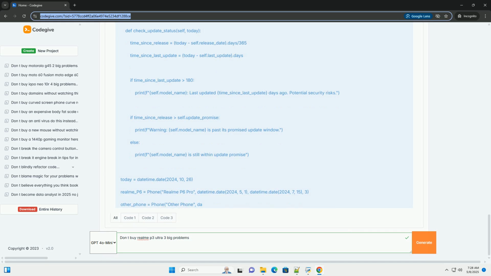-crf 23 sets the constant rate factor, CRF, for video quality. Lower values mean better quality but larger file sizes. -preset veryfast sets the encoding speed. Very fast is a good balance of speed and quality. The path /sdcard/download/test_video.mp4 specifies the output file path. Make sure the directory exists. 2>&1 | grep fps redirects error output to standard output and filters for lines containing fps, frames per second.